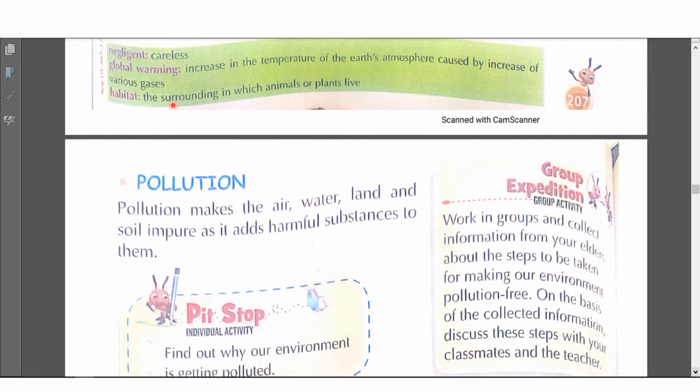global warming. Global warming is the increase in the temperature of the Earth's atmosphere, which is caused by increase of various gases. We will learn more about this in the next part of the lesson. So to explain in short, global warming is the increase in the overall temperature of Earth's atmosphere because of various gases released from the industries and from the vehicles.